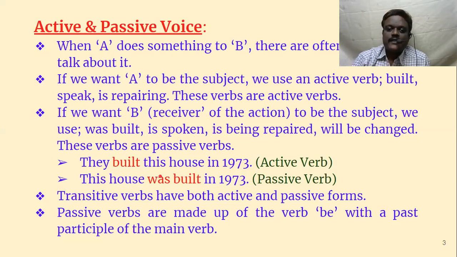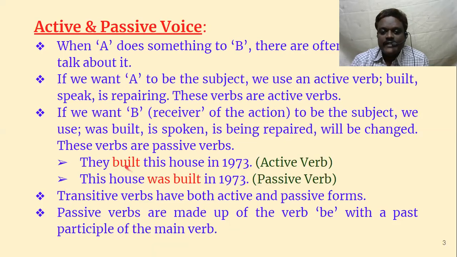Here two examples are given, but one example only. They built this house in 1973. Built is an active verb. They built this. So who did this? They built. And what happened to this? This house is B. And if this B has to be in the subject position, this house was built in 1973. Then we use the passive verb, was built.